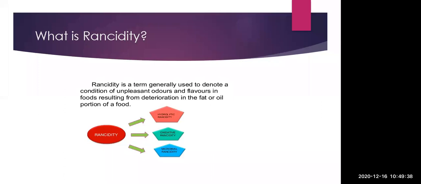Now, how can we prevent it? We can prevent it by using an antioxidant, which will not allow the oxidation of that particular food, or we can keep that particular food in an airtight container so that it will not undergo oxidation.